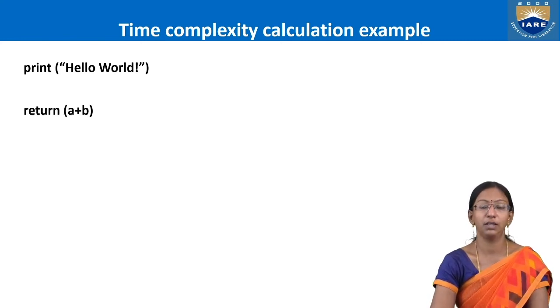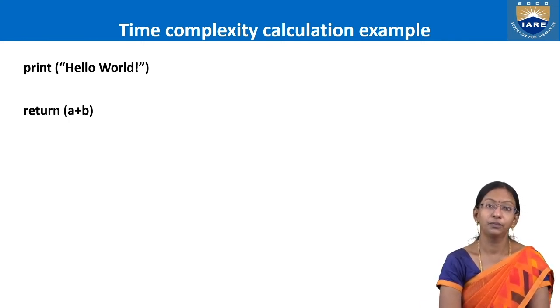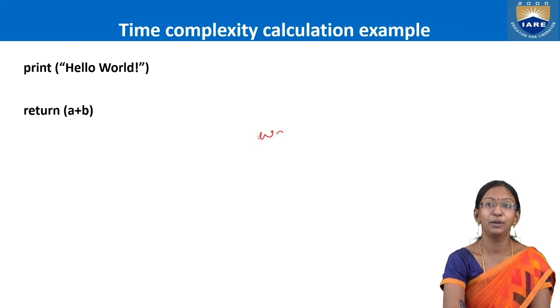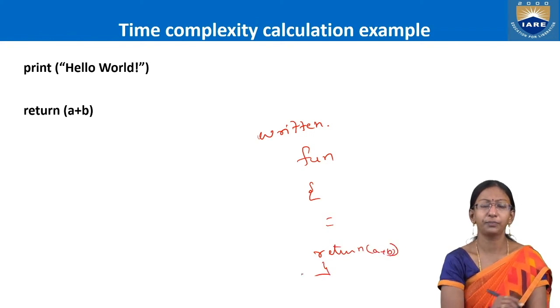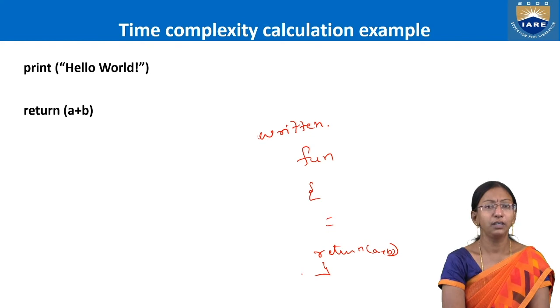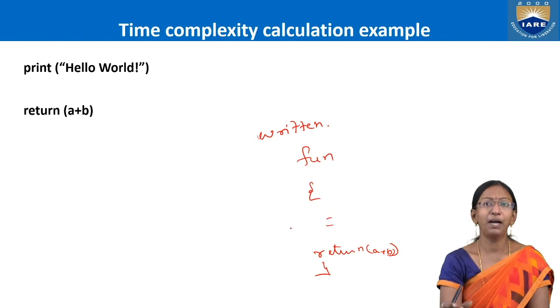Let's look at another example. A return statement, a plus b. What will be the cost of this, its time complexity? Where will it be written? Obviously, it will be written in a function. A function with a few lines of code is going to have a return statement, a plus b. Now, let's evaluate that return statement. What are the steps present in this return statement?